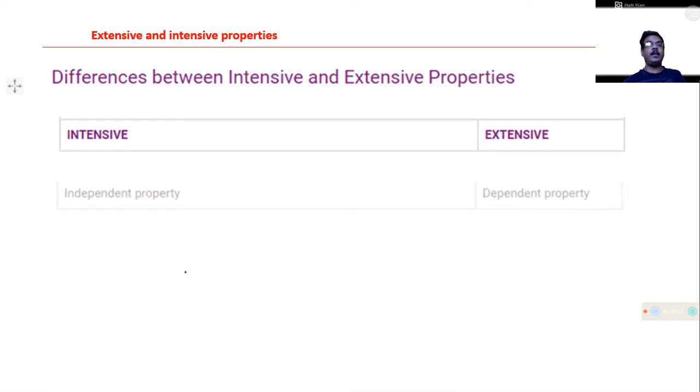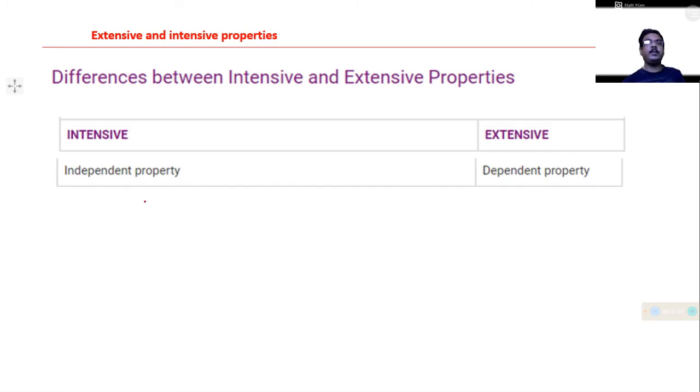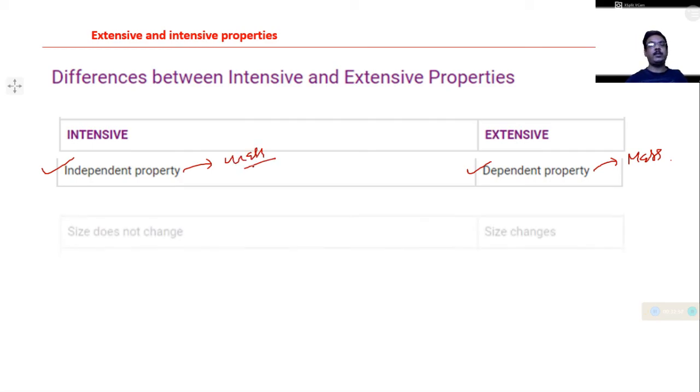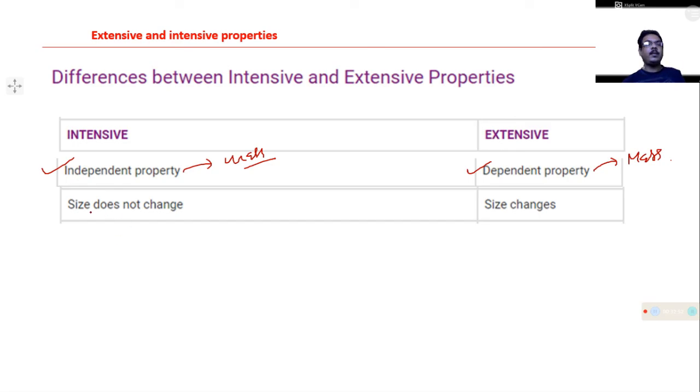First of all, an extensive property is a dependent property. It depends on mass or moles, but an intensive property is independent of mass or moles or quantity of the substance. Second, the size does not change in the case of an intensive property, but for an extensive property the size must change.